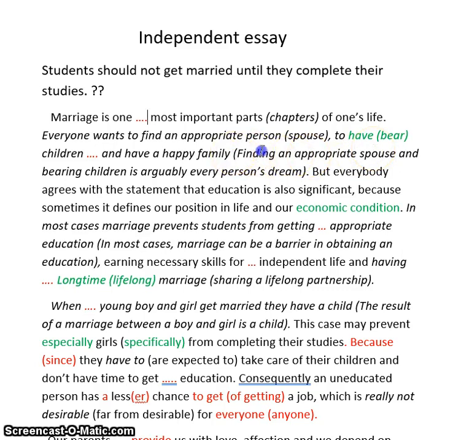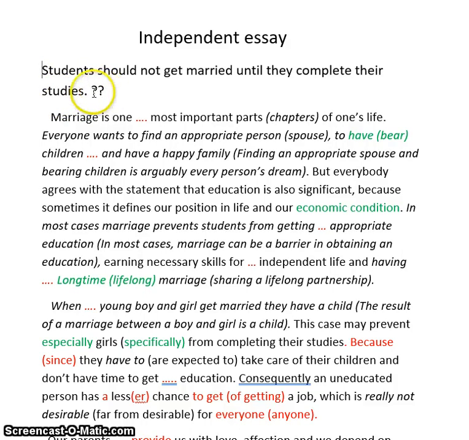Some sections you can see I have given you another sentence. I have written in a more advanced way. You can use this style of writing to increase and get a higher score in your essay. Let's begin. Students should not get married until they complete their studies.